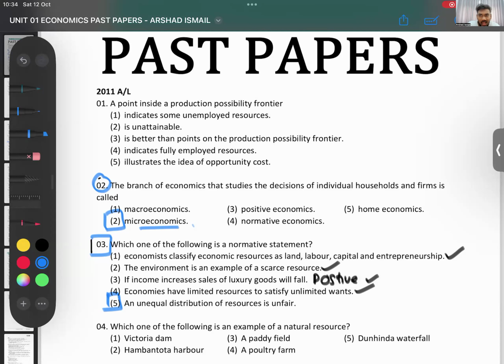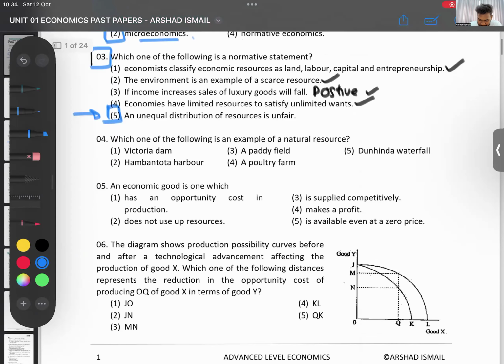Because people who have a lot of money, they are the people who worked hard and studied hard and they are earning. People who don't have money are the fellows who were playing the fool during school, didn't study, didn't do anything. Now they have no money. So I'm saying it is fair. You're saying, no, sir, everyone has basic needs. No, sir, it is fair. So that is arguable. There is no right or wrong there. That's the subjective one. Right? So that's a good question. Please answer 5. We'll see if there are more. Then go into the next.